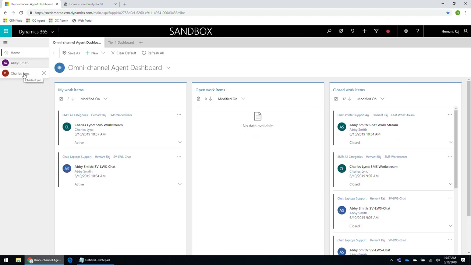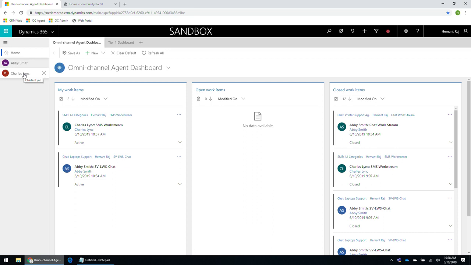The other thing that I would like to point out over here is we looked at two different channels. One was chat and one was SMS. Chat is a real-time mode of engagement, which means that both the customer and the agent would need to be available at the same time. Whereas SMS that we looked at is an async mode of engagement. So the customer and the agent need not be available at the same time. The conversation can have a longer life cycle. It can even span over a period of multiple days.